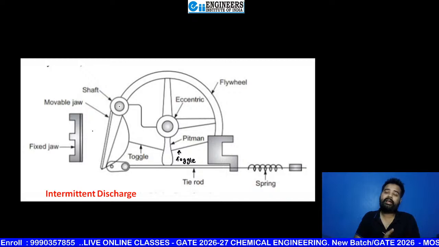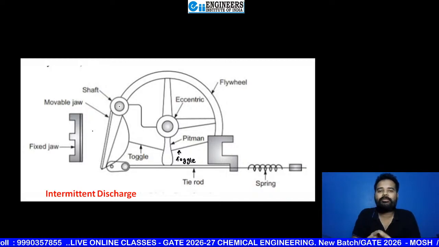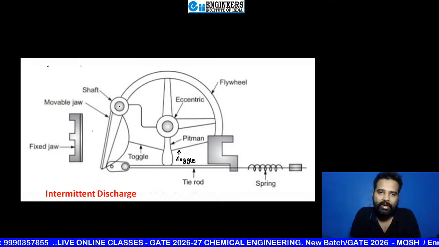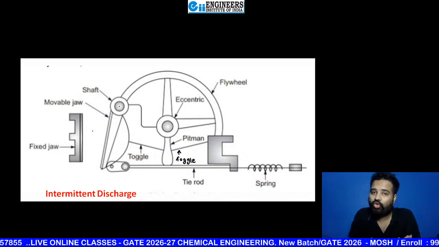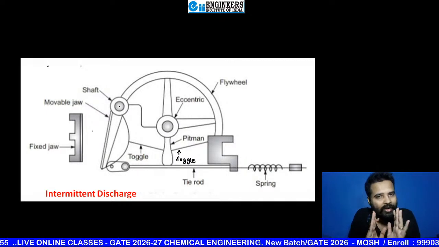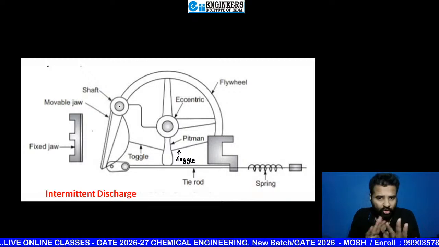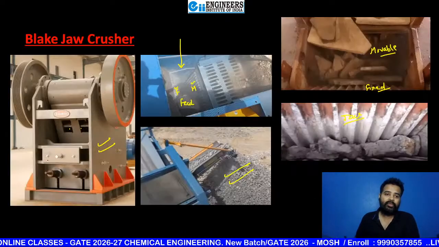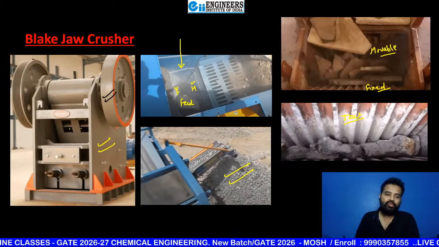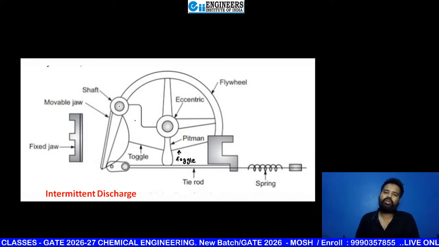After that, I will tell you what is the difference when you change the pivot point, and what is the basic difference when you are not using two toggles and are using just one toggle instead of two. So don't worry, beta. See, this is the flywheel in this diagram. Just make a 2D diagram.